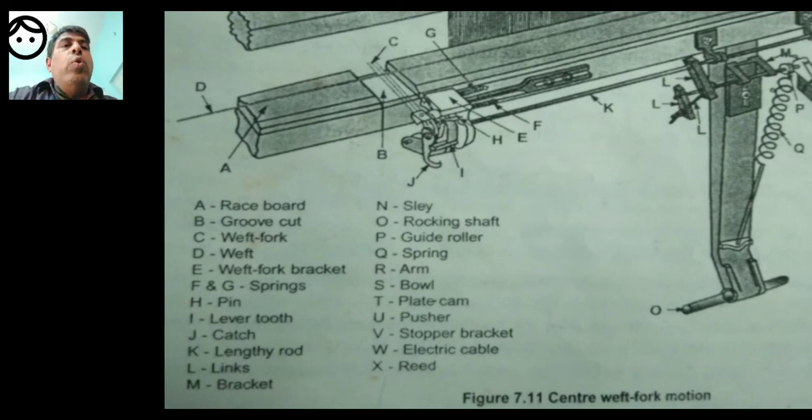B is the groove cut. A is the race board, B is the groove cut. C is the weft fork.